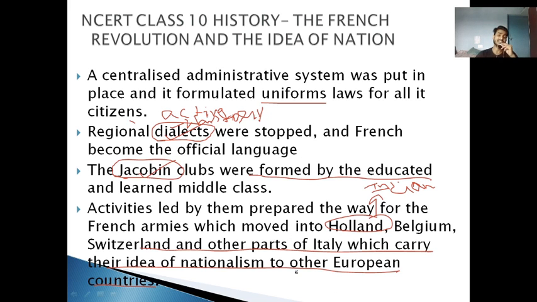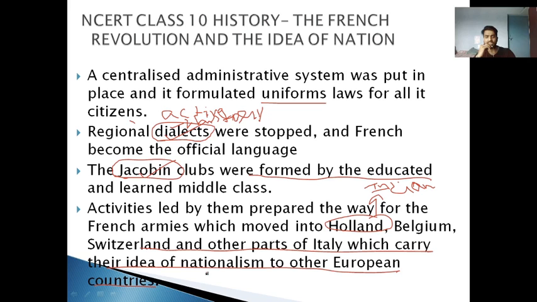Anyway, let's see. You know where the French army were fighting. They were already trying to capture other parts of the world like Holland, Belgium, Switzerland. जहाँ जहाँ वो गए उन्होंने shown and given the proof that we, the people of France, have revolted against the monarchy. We are against this monarchy system, and we want our country to be free.